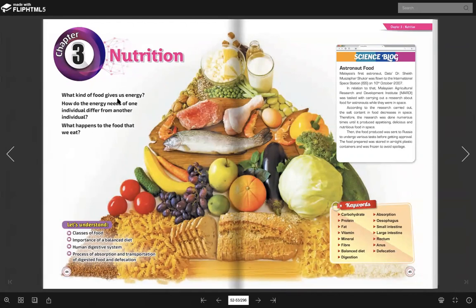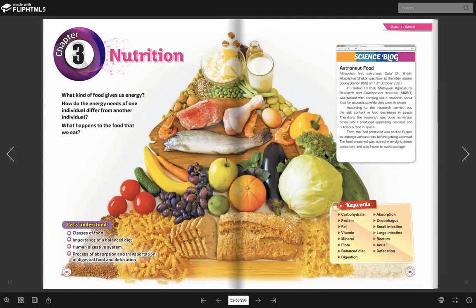So which one is your favorite? I'm sure you guys really like chicken, meat, fish, right? Because I know all of you like fast food, for example, KFC, McDonald's, and so on. But some of you maybe dislike this one.